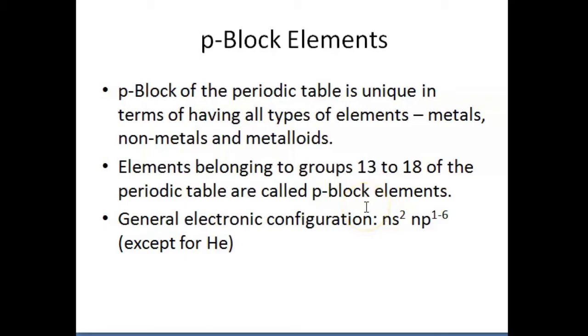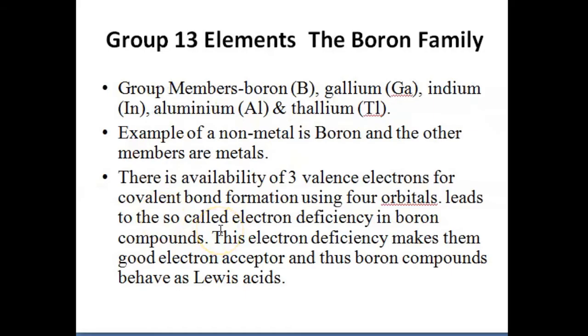The general electronic configuration of the p block elements is ns2 np1-6, except for helium. So, what are all the elements we consider under group 13? Group 13 elements are basically known as the boron family. The group members of the boron family are boron, aluminium, gallium, indium and thallium.